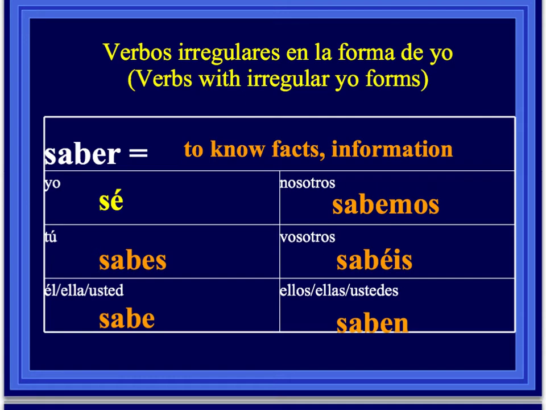Saber, to know facts or to know information. Yo sé, tú sabes, él, ella, usted sabe, nosotros sabemos, vosotros sabéis, ellos, ellas, ustedes saben. It's very common for students to put yo sabo on their tests or their quizzes because they take the ER off and then they just add an O like normal, and so they say yo sabo. But that word does not exist. That is not a Spanish word. The yo of the verb saber is yo sé, and it has an accent on the top. Yo sé.